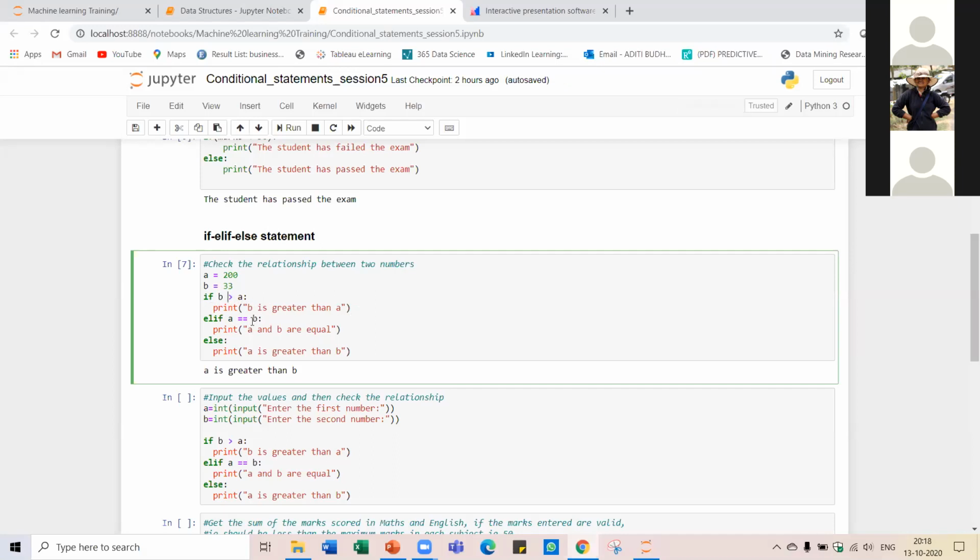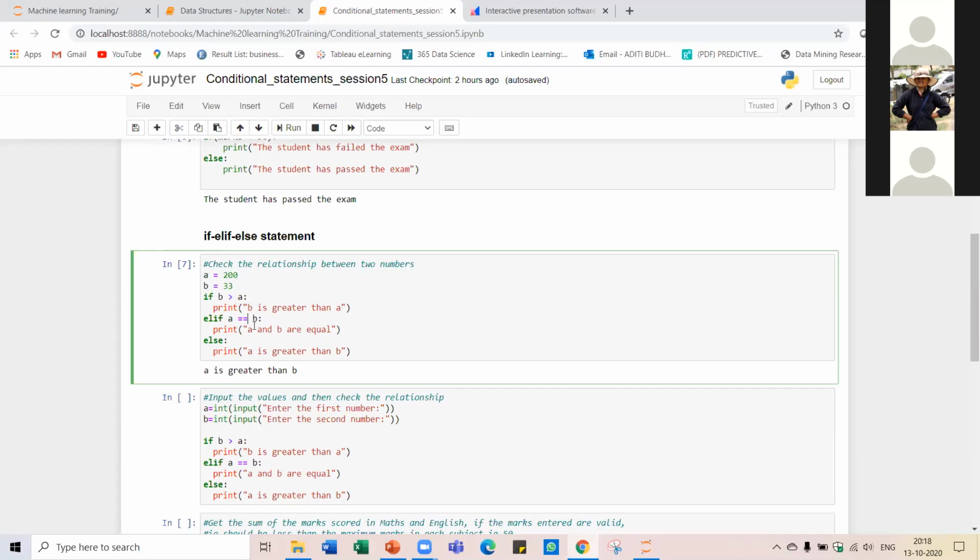Then it will move on to the next condition, where it will check if A is equal to B. Remember, the double equal to sign is used to check equality, right? So it will now check if A and B are equal.